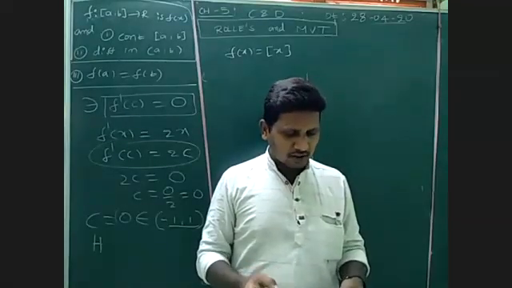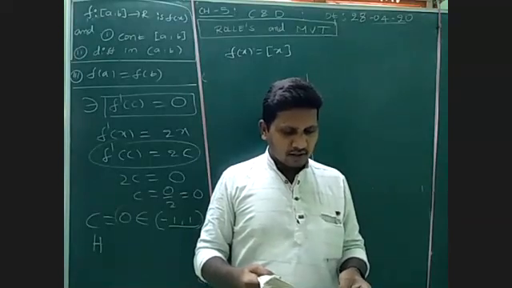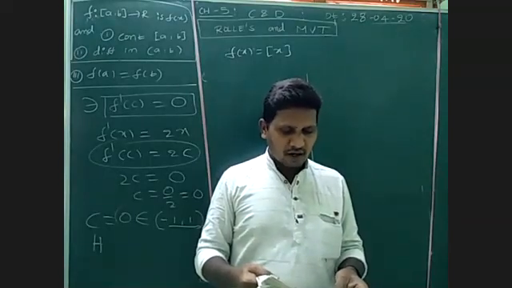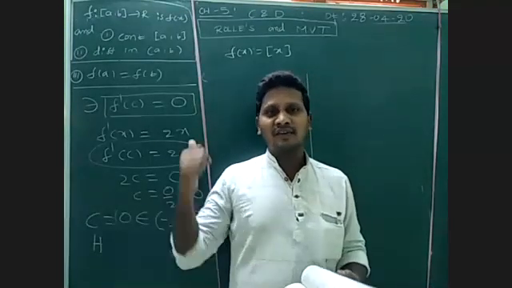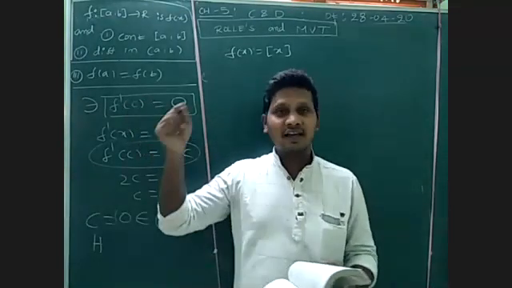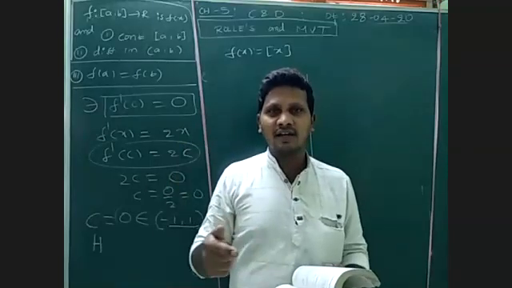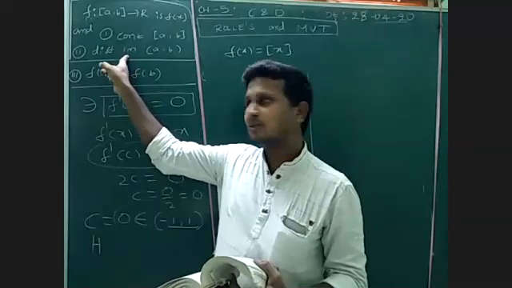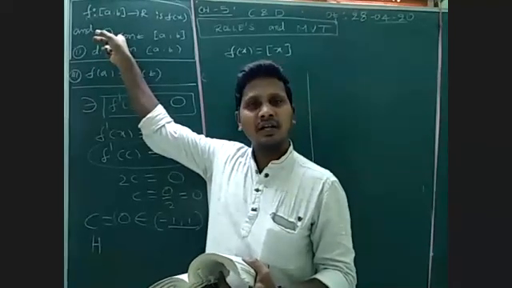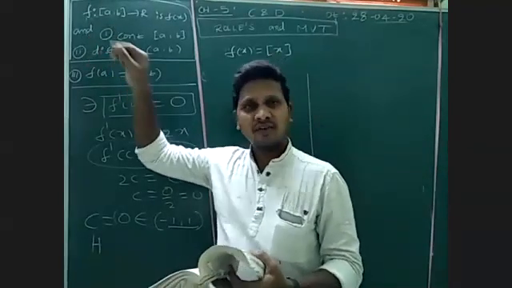Question number 3. f from minus 5 comma 5 to R is differentiable. Every differentiable function is continuous. In the question itself they have given differentiable, so it will be satisfied up to two conditions.